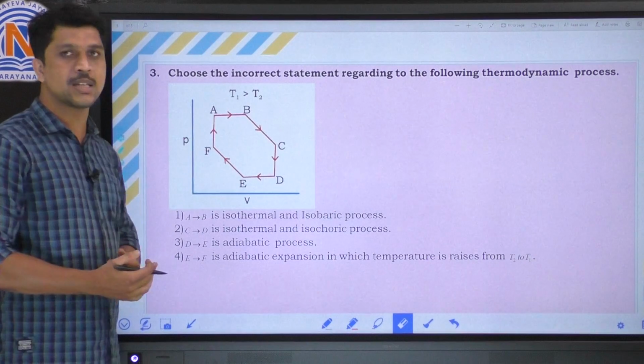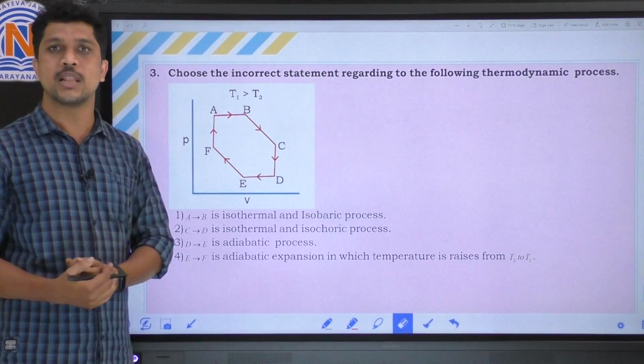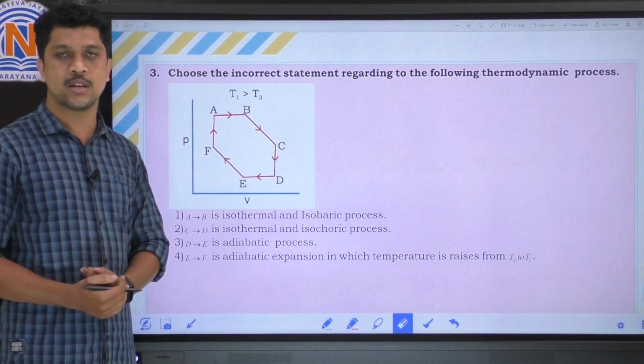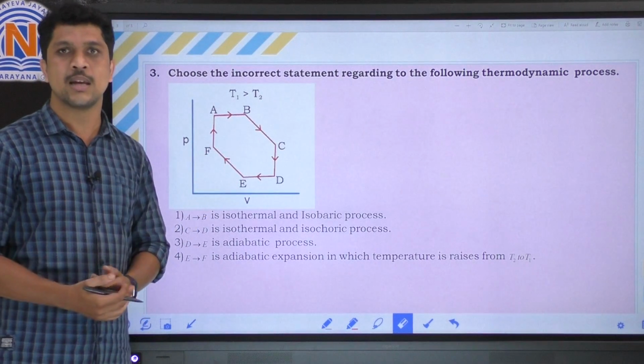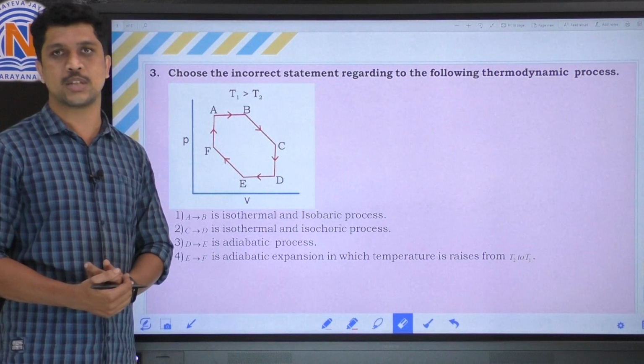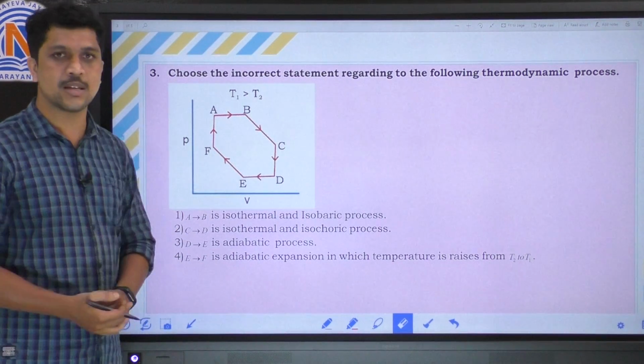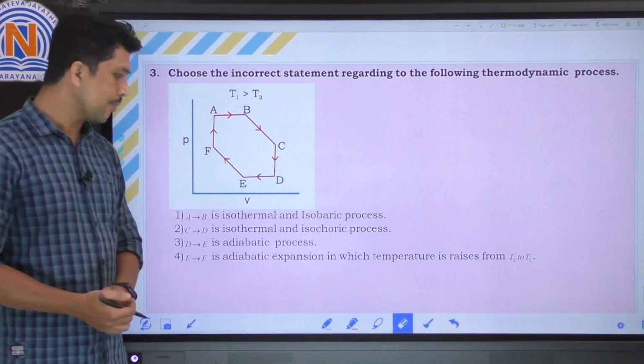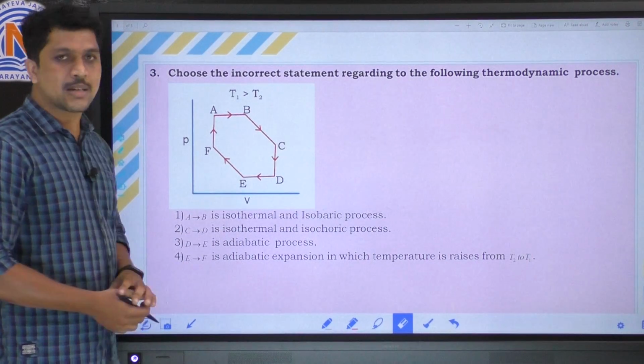If the pressure is constant, that process is an isobaric process. So A to B is an isothermal process as well as an isobaric process. So the first option is a correct statement.